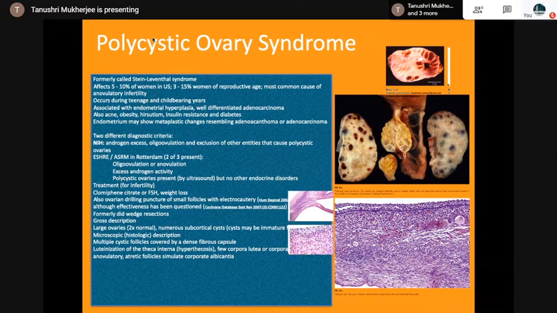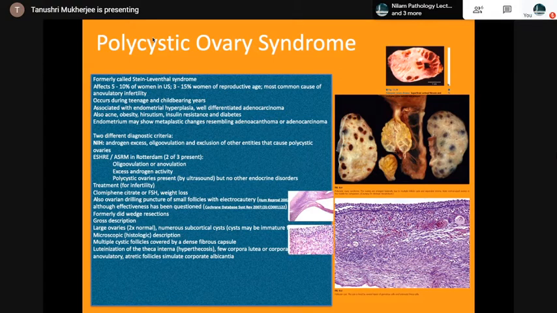There are two different diagnostic criteria. NIH said androgen excess, oligoovulation, and exclusion of other entities that cause polycystic ovary. And in Rotterdam criteria: oligoovulation, excess androgen activity, and polycystic ovary present by ultrasound. Treatment: clomiphene citrate or follicle-stimulating hormone, weight loss.